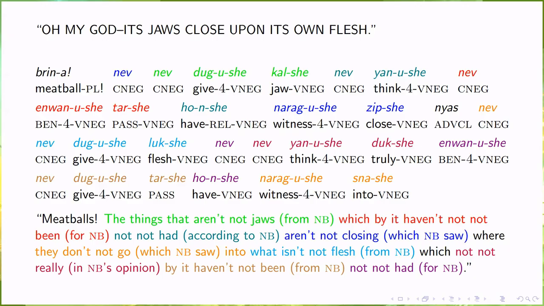Meatballs, the things that aren't not jaws from nobody, which by it haven't not been for nobody, not had according to nobody, aren't not closing, which nobody saw, where they don't not go, which nobody saw, into what isn't not flesh from nobody, which not really in nobody's opinion, by it haven't not been from nobody, not had for nobody.